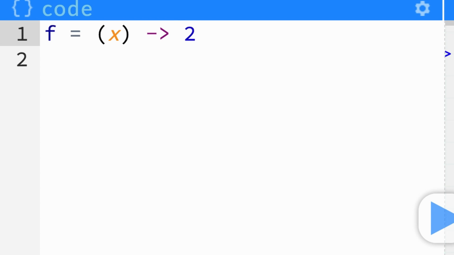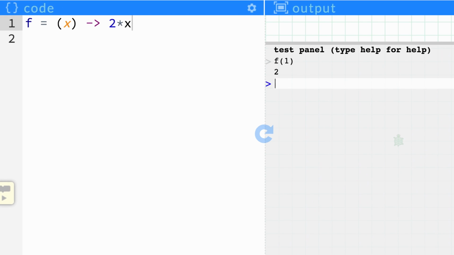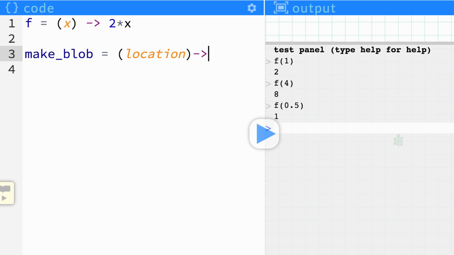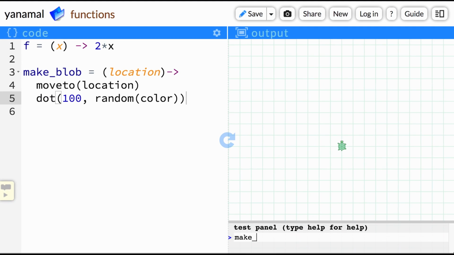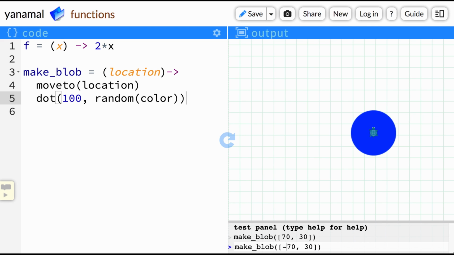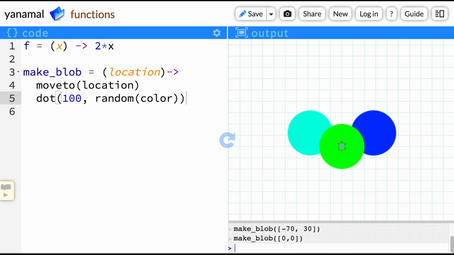For example, in CoffeeScript, the same function may look like this. In programming, of course, you can make functions do lots of other things, too. It doesn't have to be about math or numbers. By the way, this is Pencil Code. You can play around with it yourself at pencilcode.net. I'll also link to this code in the description.